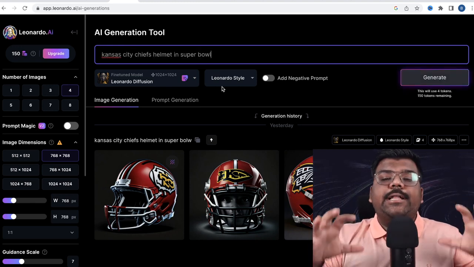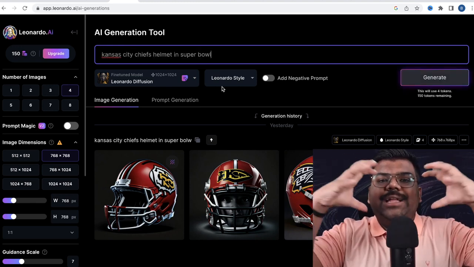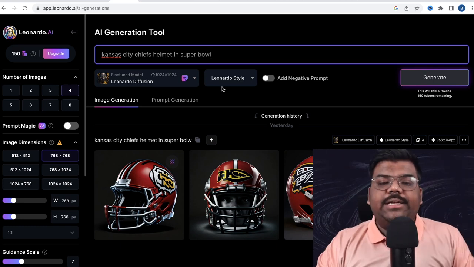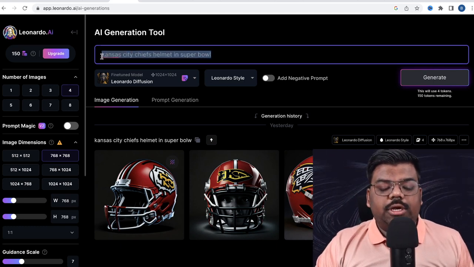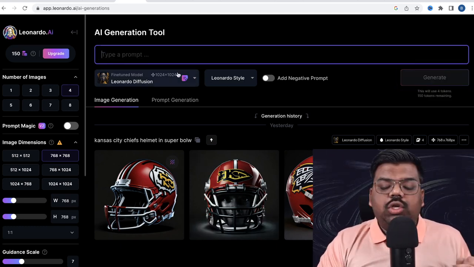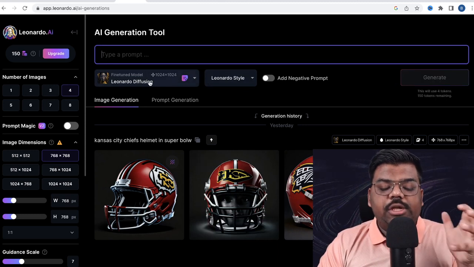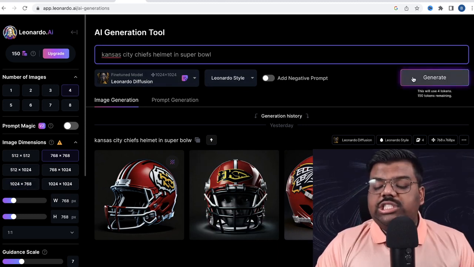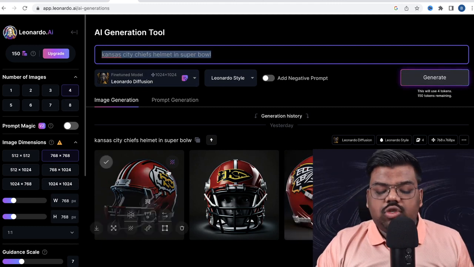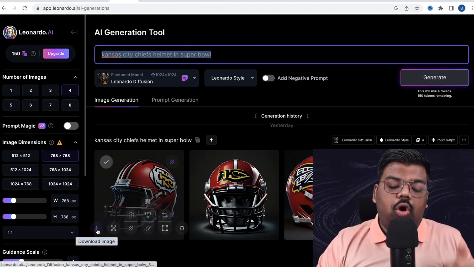Like I got the idea that both of the teams' helmets against each other clashing like this, so I can create a design like that. So I just searched over here for one city's helmet. You don't have to touch any of these things, let it be at Leonardo Diffusion. Then click on generate over here. You can see all these designs over here. You can simply click over here on download.